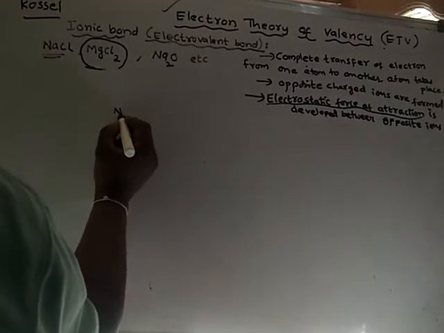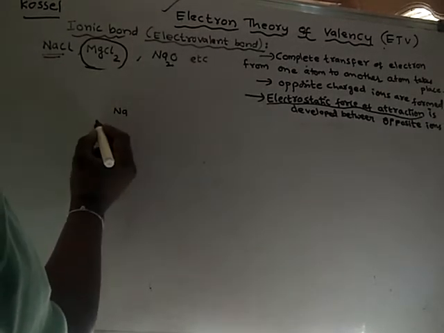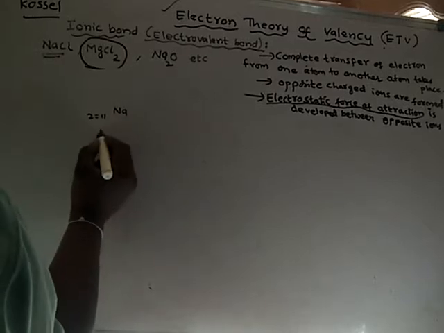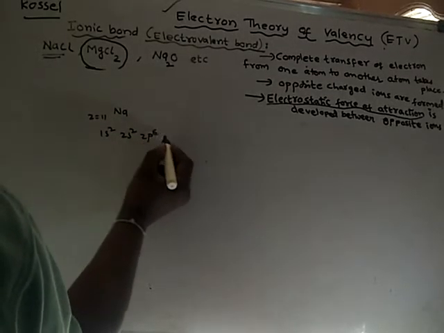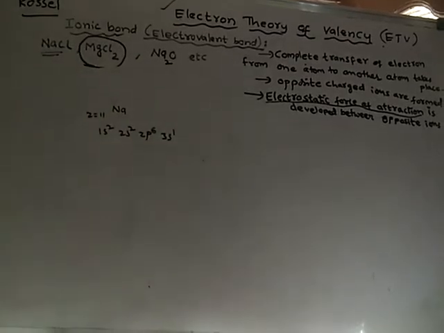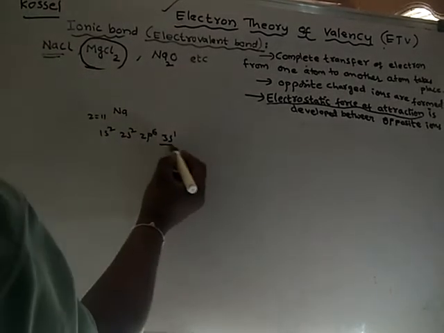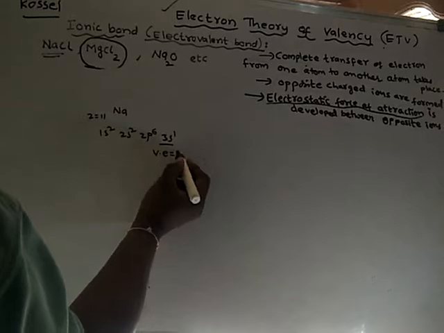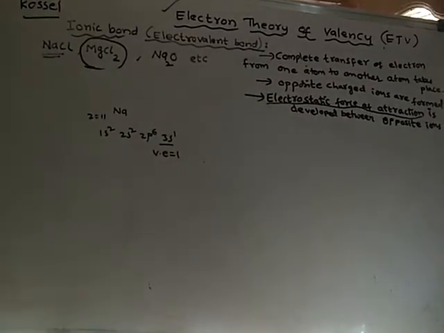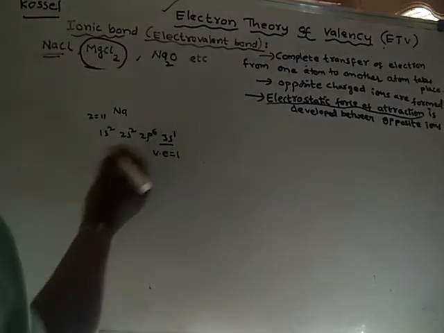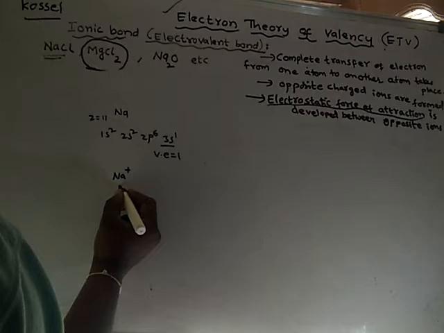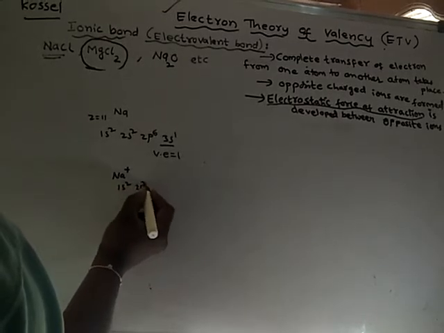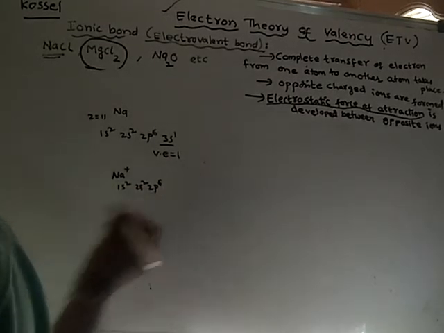What is the electronic configuration of sodium? Its atomic number is 11, so 1s2, 2s2, 2p6, 3s1. How many valence electrons are there? Valence electrons is equal to 1 only. So sodium should lose one electron to get stability. After losing one electron, sodium will become sodium plus, with configuration 1s2, 2s2, 2p6.